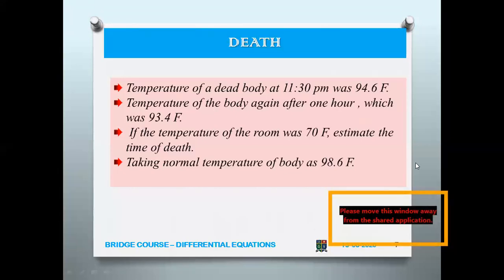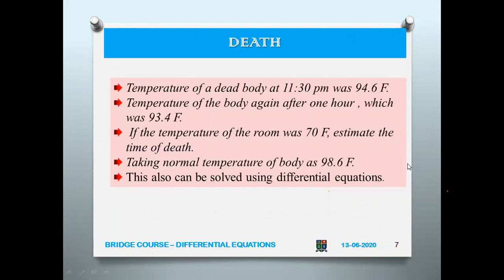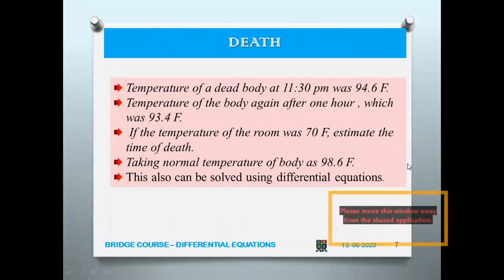So now this problem can be solved using a differential equation. And of course, we are assuming that the normal body temperature is 98.6. Okay, so this is how the birth and death process can be solved using a differential equation. What we mean by that is, from birth to death, even in the middle, whatever process is happening, we will be able to use differential equations to solve, find out, or predict whatever we want. So that is how the world is moving on.